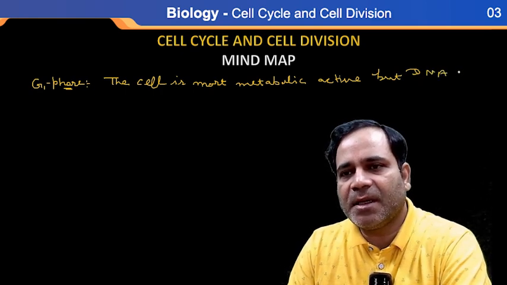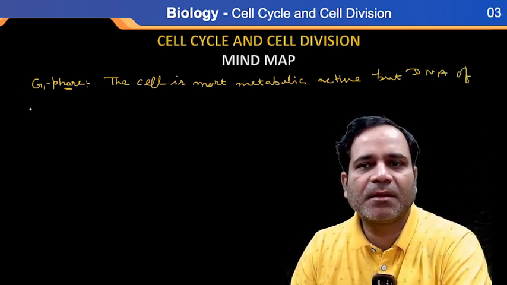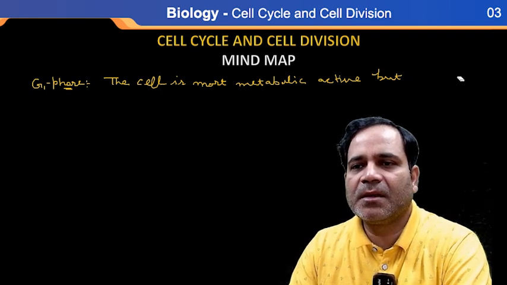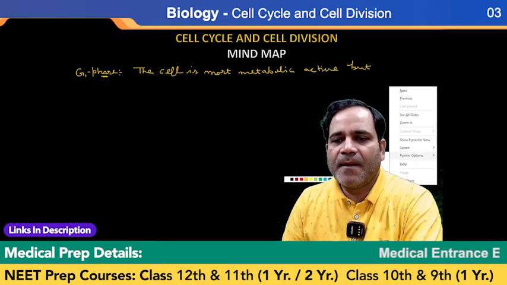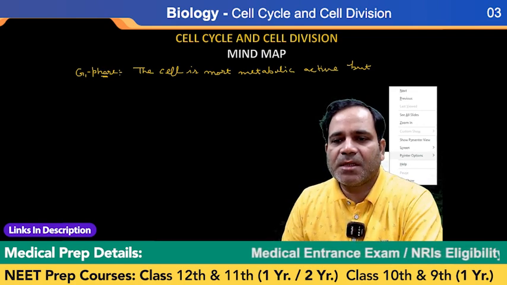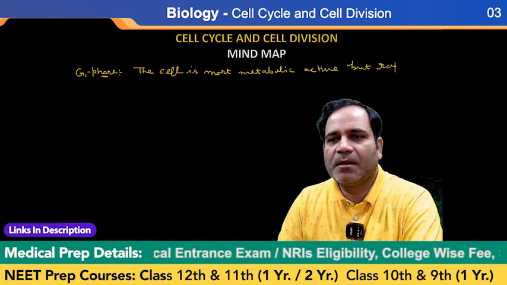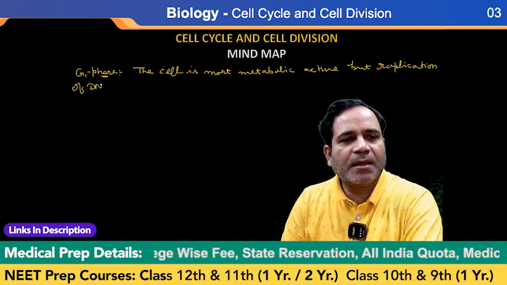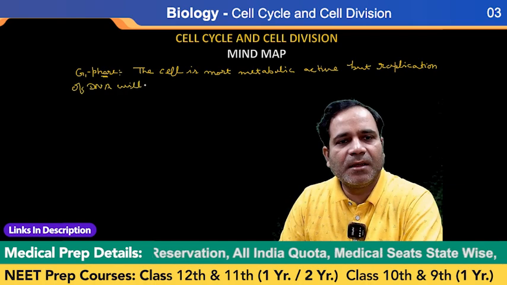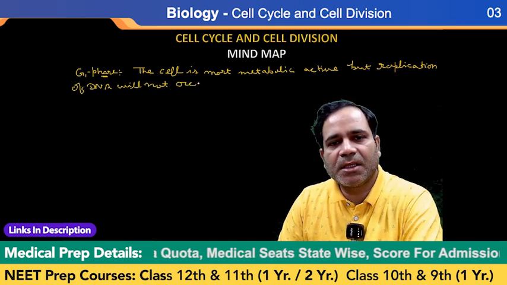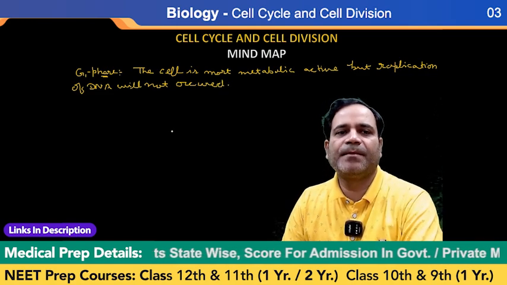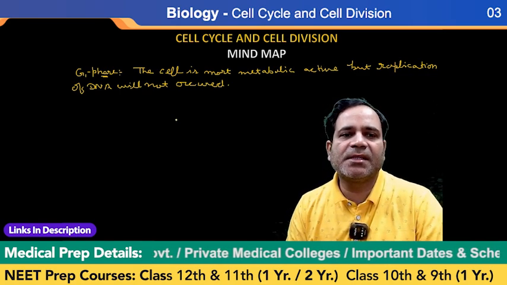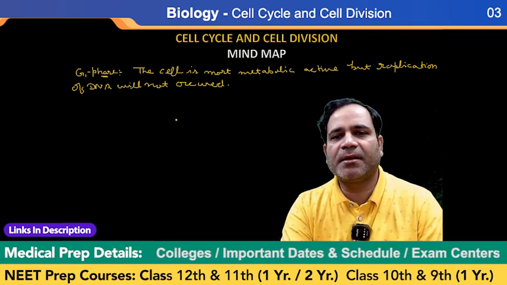But replication of DNA will not occur in this phase. The most metabolically active phase is G1 phase, but it is not the phase where replication of DNA occurs.